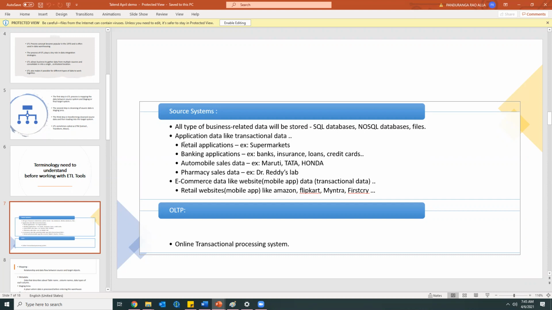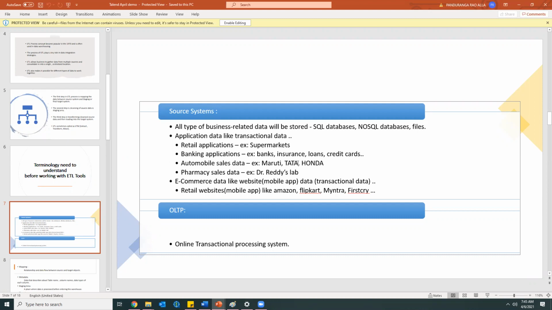Different kinds of applications, like retail applications. The best example is supermarkets. And then banking applications, where they will be having different kinds of bank applications, insurance applications, and loans and credit cards.